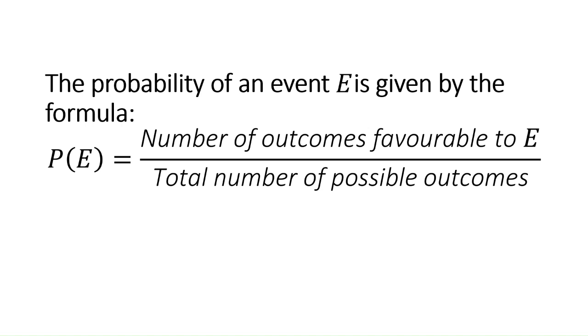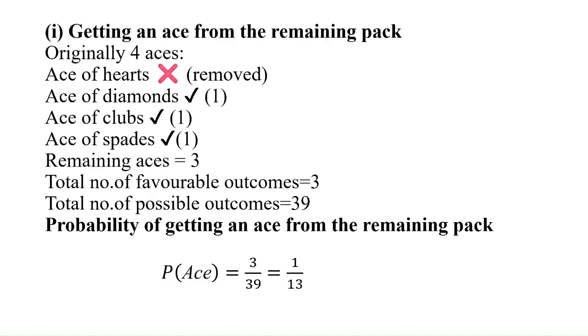So here we are going to find out first the probability of getting an ace from the remaining pack. Out of 52, 13 cards were removed, so total cards are only 39. Originally we have four aces, but the ace of hearts won't be there because all hearts are removed. The ace of diamonds will be there, that will be one.